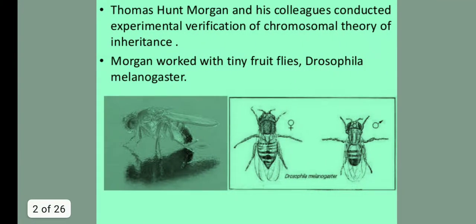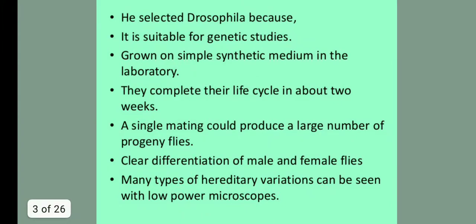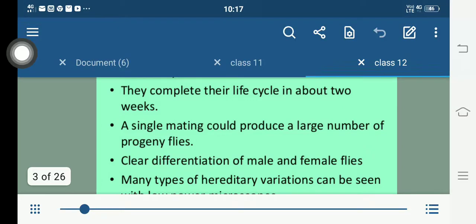Now, very important, Thomas Hunt Morgan and his colleagues conducted several experiments for verification of this chromosomal theory of inheritance, students. This was done using Drosophila melanogaster, which is a tiny fruit fly. It was chosen because it completes its life cycle in about 2 weeks only. So he selected Drosophila because it is suitable for genetic studies.